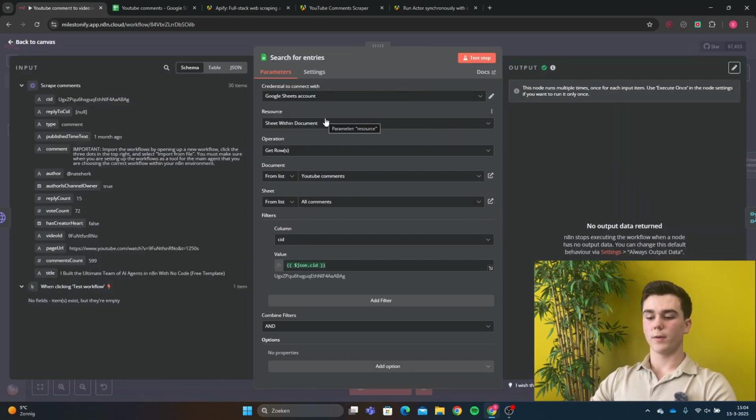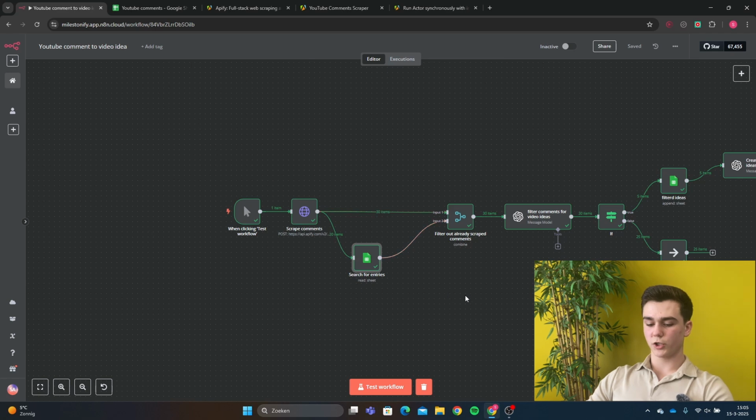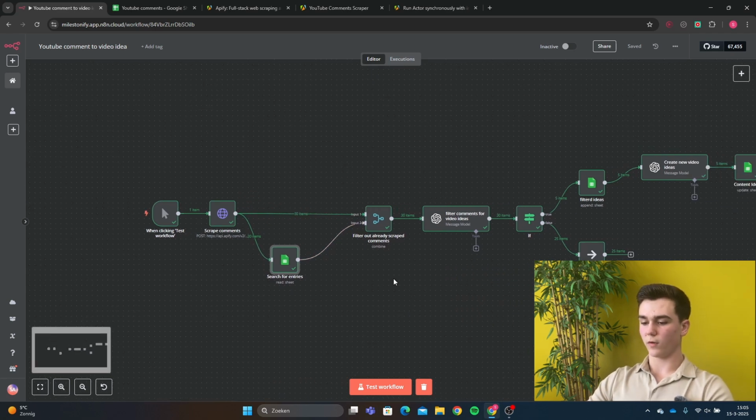The resource will be sheet within document, and the operation will be get rows because we want to look into all of the rows of our Google Sheet. The document is going to be your Google Sheet, and the sheet will be the sheet within your document. For the filters, it will be CID, and the value is going to be JSON.CID. The JSON.CID can be found by going to the schema and then the HTTPS node, where you can find the CID and you can just drag it in. Then the Google Sheets node will be set up, and then we can move on to the merge node.